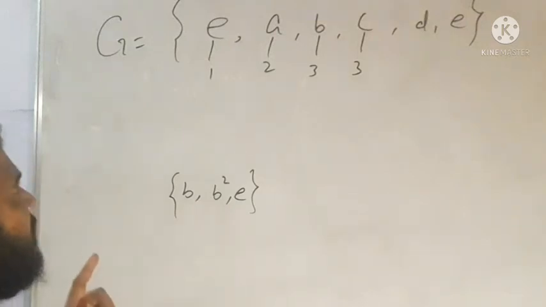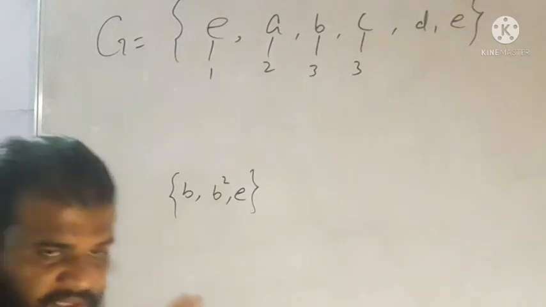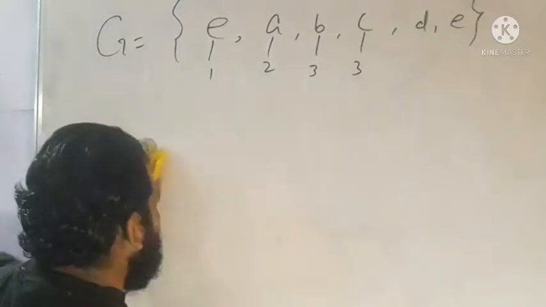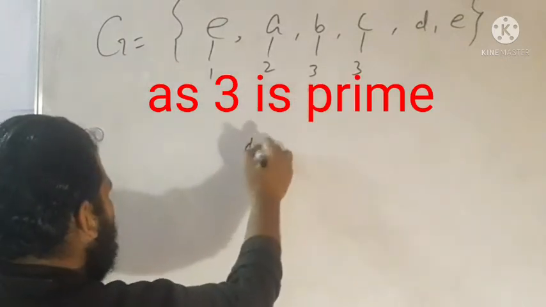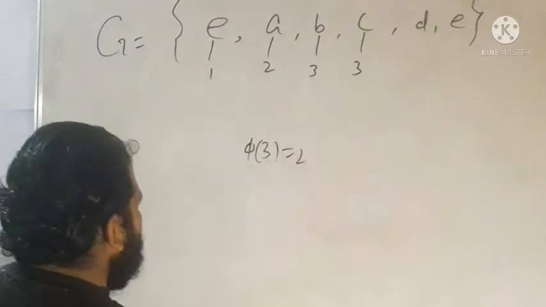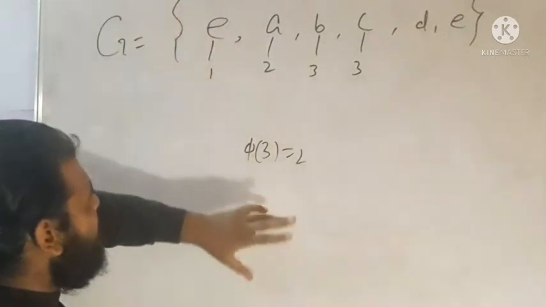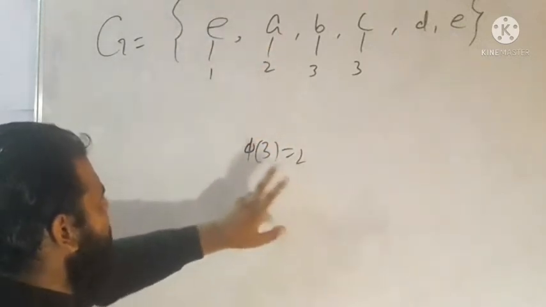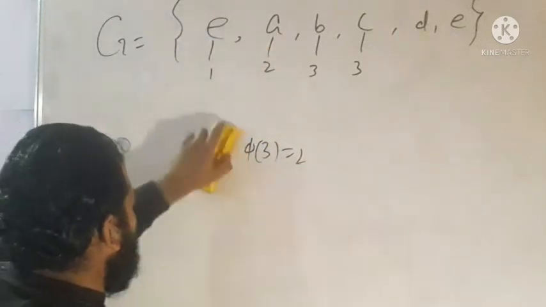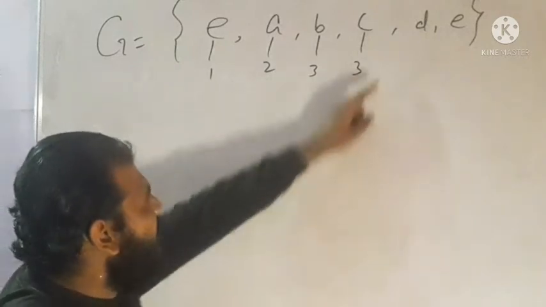So 2 elements of order 3. There cannot exist a group which contains a unique element of order 3. It means phi of 3 equals 2, so if one element of order 3 is observed, there must exist at least 2 elements in that group of order 3, because phi of 3 is 2. So now what will be the possible order of d?